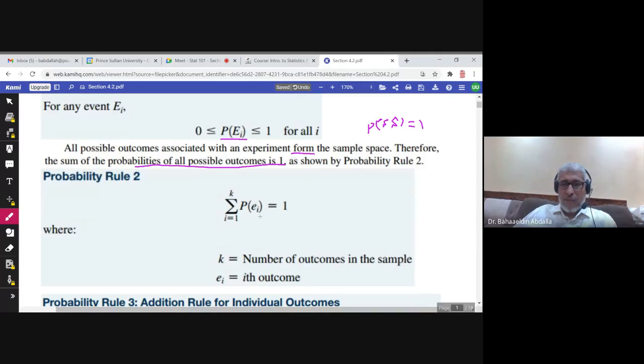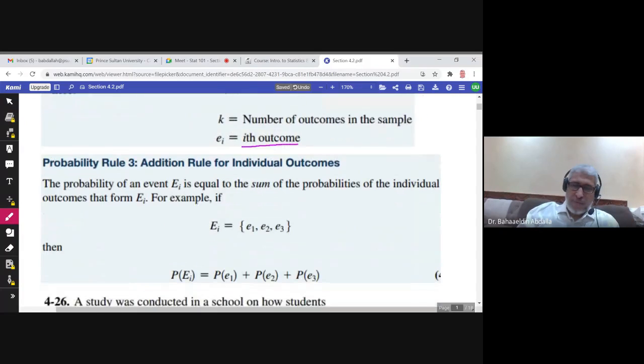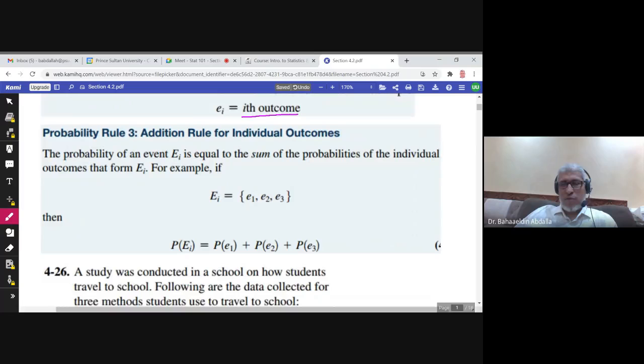And if you find the sum of the probabilities of all possible outcomes, the answer should be 1. So what is Ei? The ith outcome. Outcome number 1, second outcome, third outcome. You add the probabilities of all outcomes, it should be 1. So first rule, the probability is between 0 and 1. Second rule, the sum of the probabilities of all outcomes is 1.